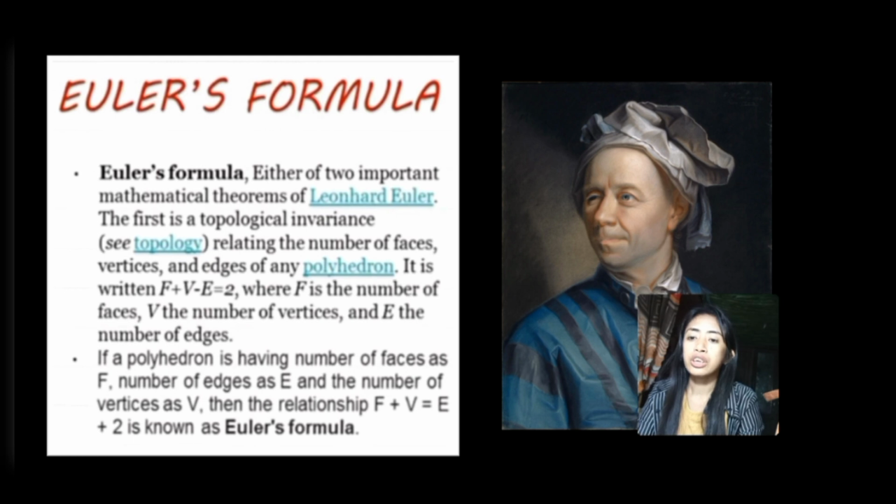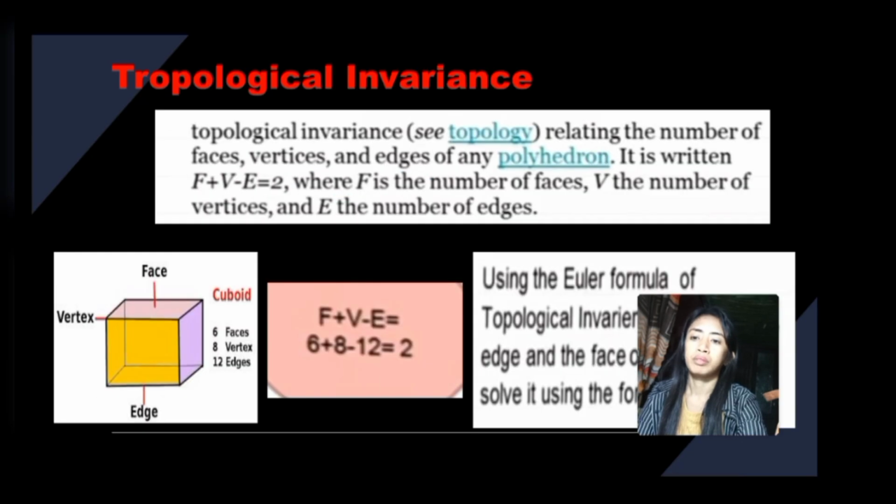If a polyhedron has F faces, E edges, and V vertices, then the relationship F plus V equals E plus 2 is known as Euler's formula. So this is the topological invariance, relating the number of faces, vertices, and edges of any polyhedron. So this is the formula: F plus V minus E is equal to 2.